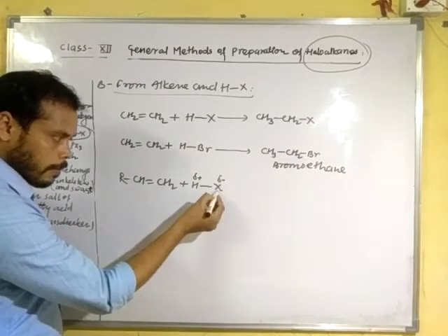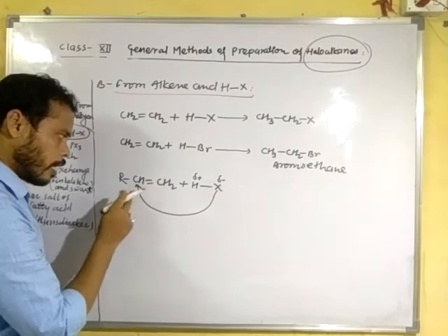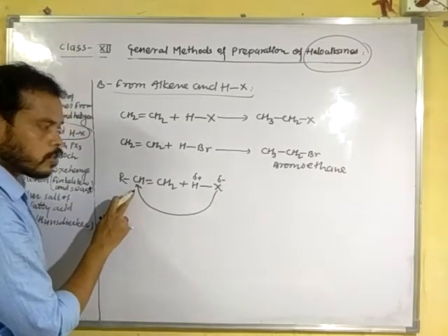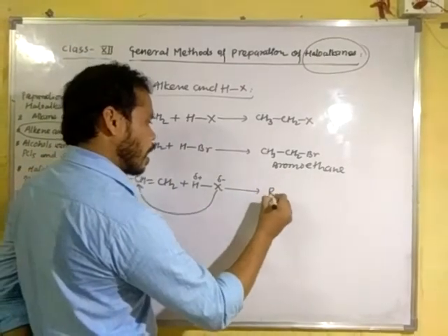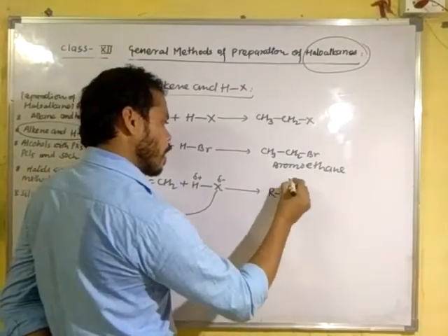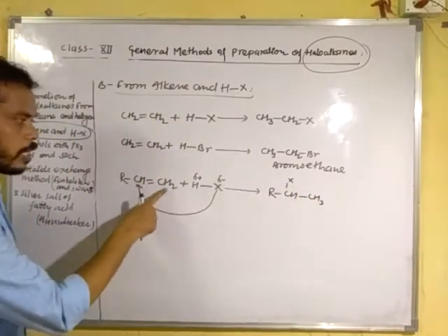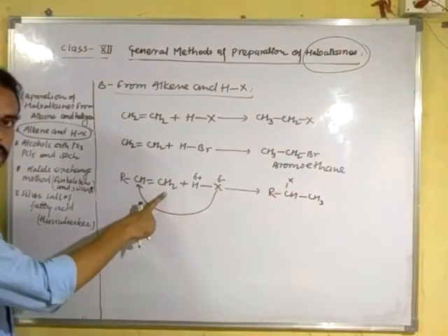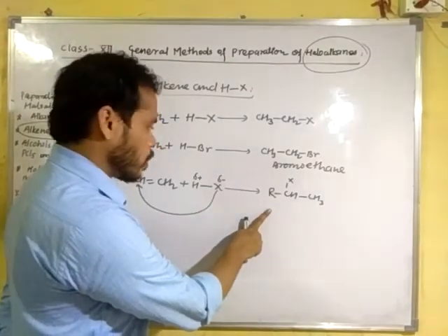So the negative part attaches to the carbon atom with the least number of hydrogen atoms and gives the addition product RCHXCH3, with the hydrogen atom attached to this carbon atom. Clear? Now this is the major product.